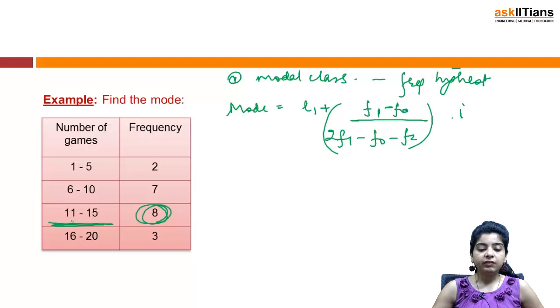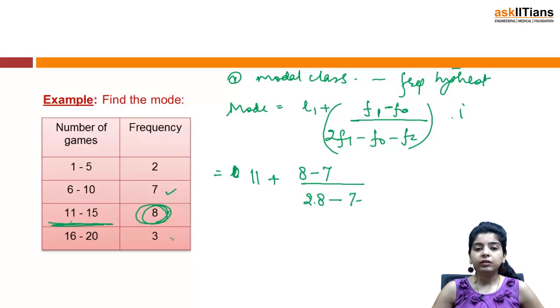Now L1 is 11, plus F1 is the frequency of the modal class, that is 8. F0 is the frequency of the class preceding the modal class, that's 7. 2 into 8 minus F0, which is 7. F2 is the frequency of the class succeeding the modal class, so that's 3. And then your I is 5.